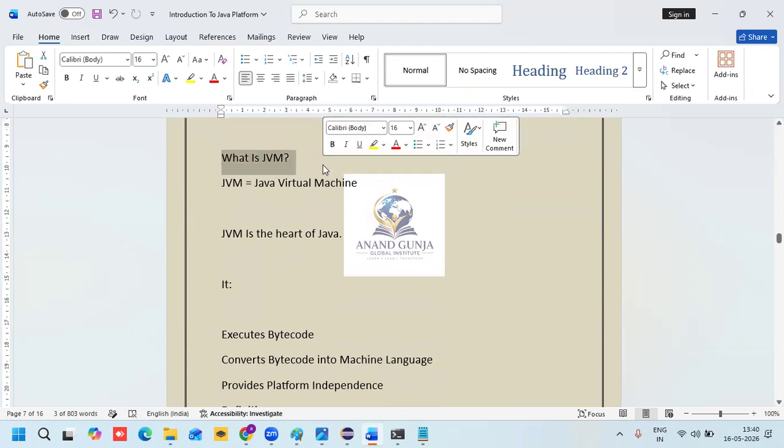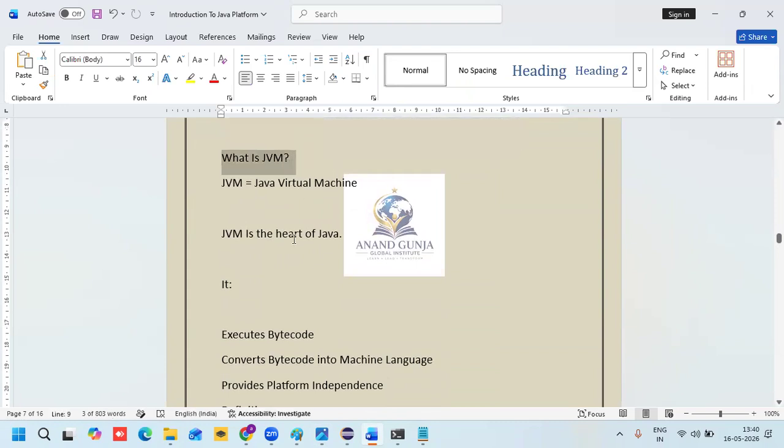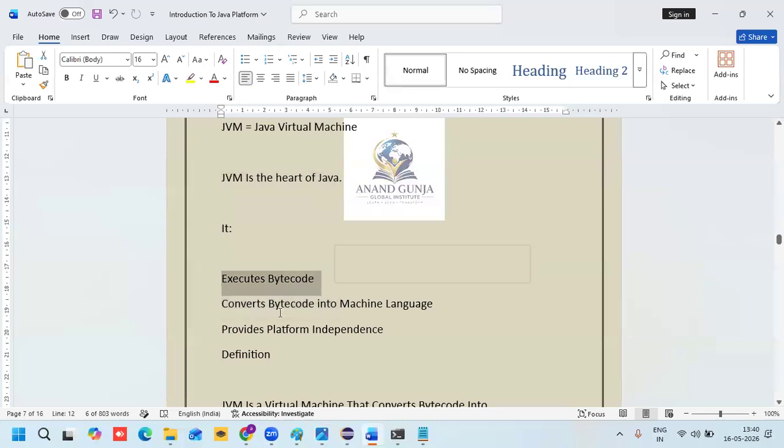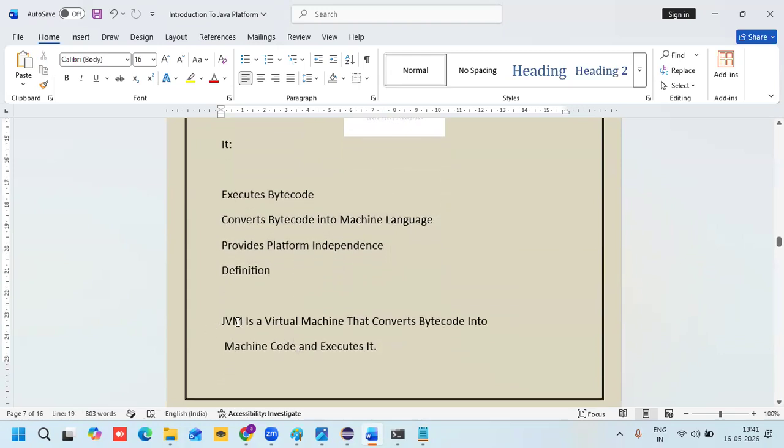Next, finally, the JVM. What is the JVM here? JVM stands for Java Virtual Machine. JVM is the heart of Java. This is a very important point. It executes bytecode, converts bytecode into machine code, and provides platform independence. So the JVM is a virtual machine that converts bytecode into machine code and executes it.